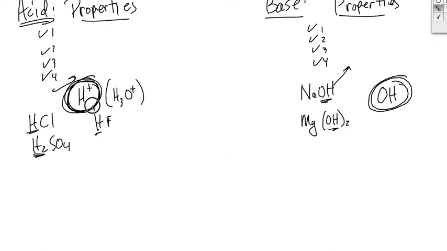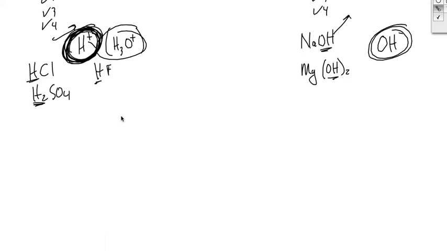We can measure the concentration of this H plus or hydronium ion, and when we do, we give it a number. Remember, we did this in the lab. We used indicators and pH paper to do this. So remember, we have a scale from 0 up to 14. That scale is going to help us determine the H plus or the hydronium ion concentration in the solution.